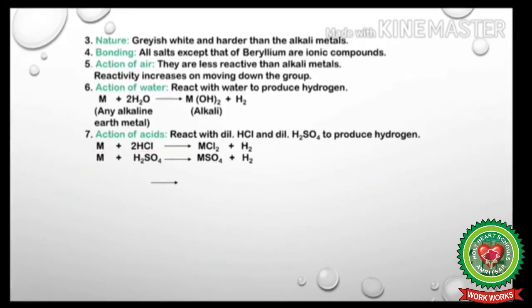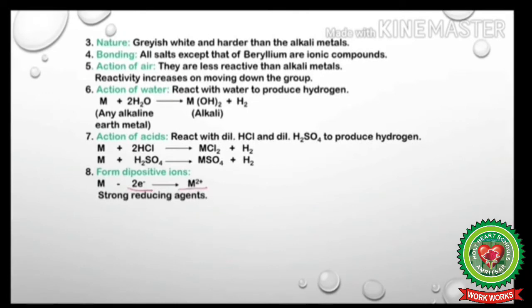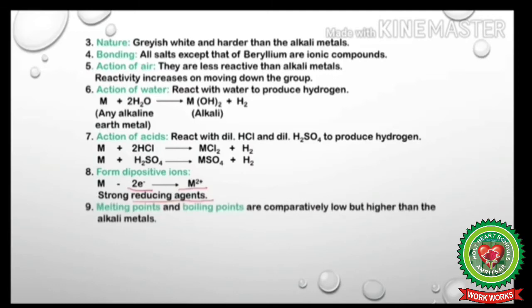As we know that alkaline earth metals have 2 valence electrons in their outermost shell, so they lose 2 electrons and form di-positive ions. And for this reason, they are strong reducing agents. Next is melting points and boiling points of alkaline earth metals are comparatively low, but they are higher than the alkali metals. They impart color to the flame.